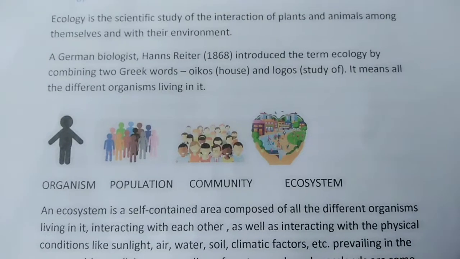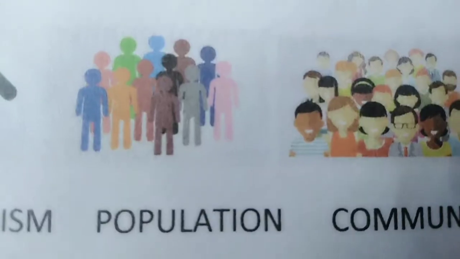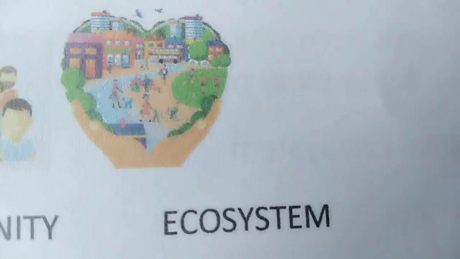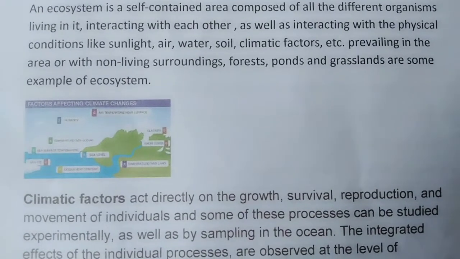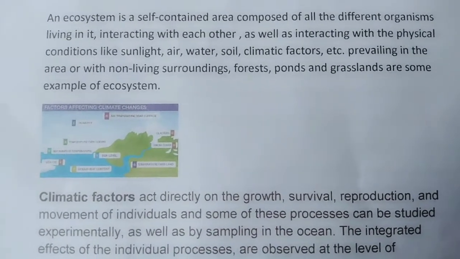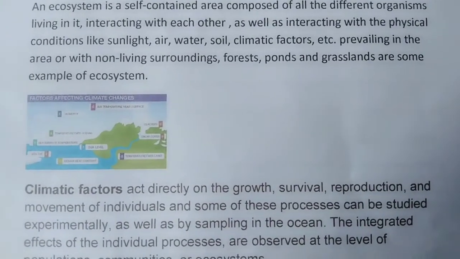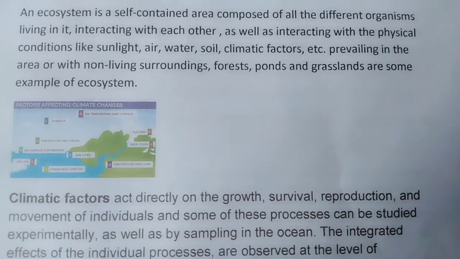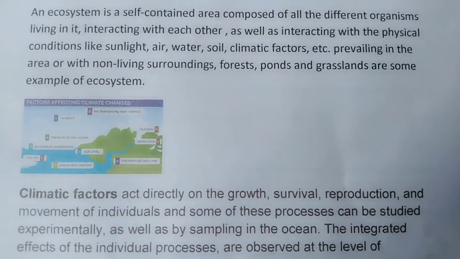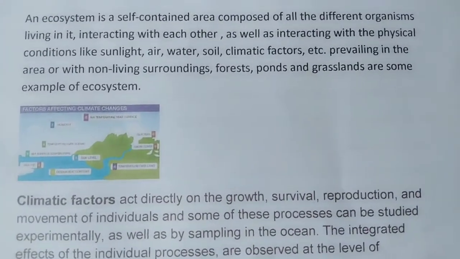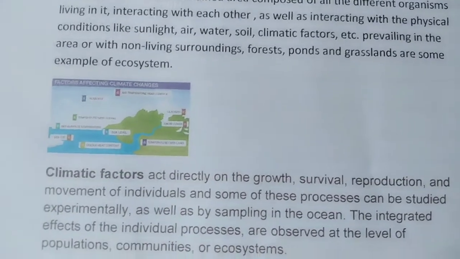Organism, population, community, and ecosystem. An ecosystem is a self contained area composed of all the different organisms living in it, interacting with each other as well as interacting with the physical conditions like sunlight, air, water, soil, climate factors, etc., prevailing in the area or with the non-living surroundings. Forests, ponds, and grasslands are some examples of ecosystem.